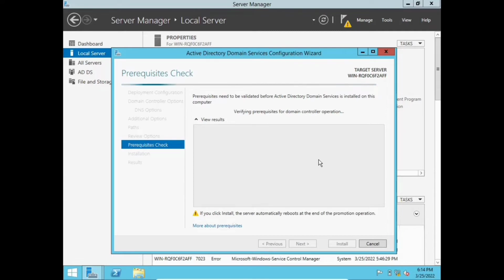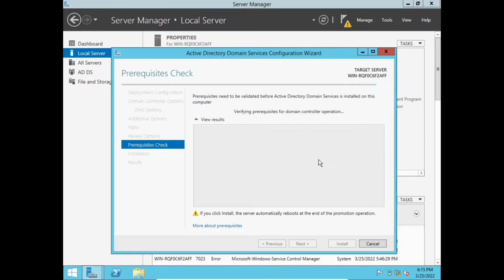So these are the prerequisites checks. We need to wait a little bit. Prerequisites need to be validated before Active Directory Domain Services is installed on this computer.